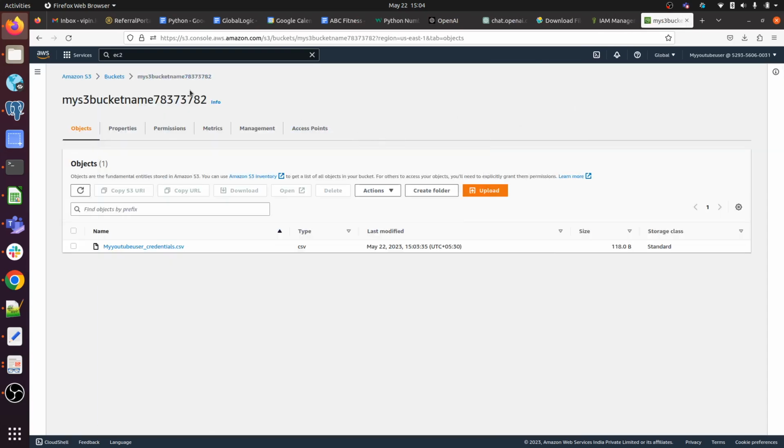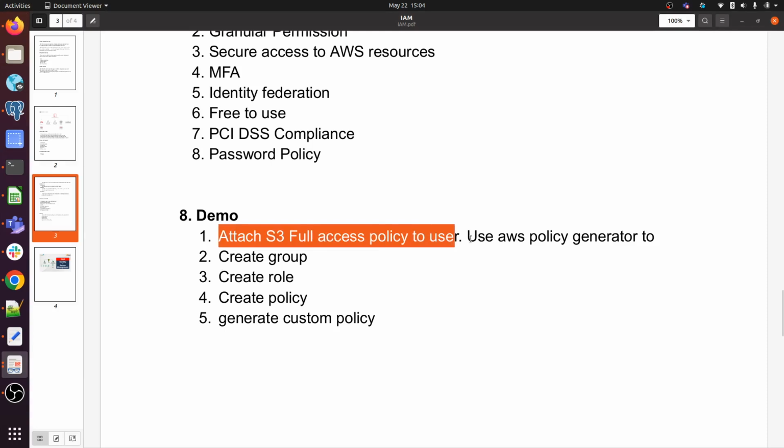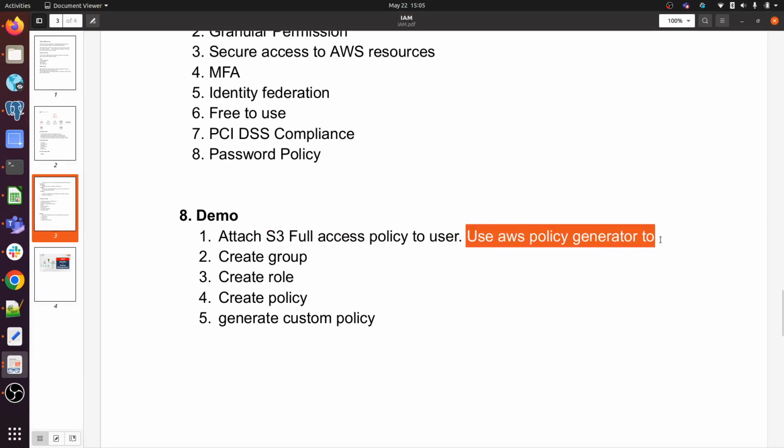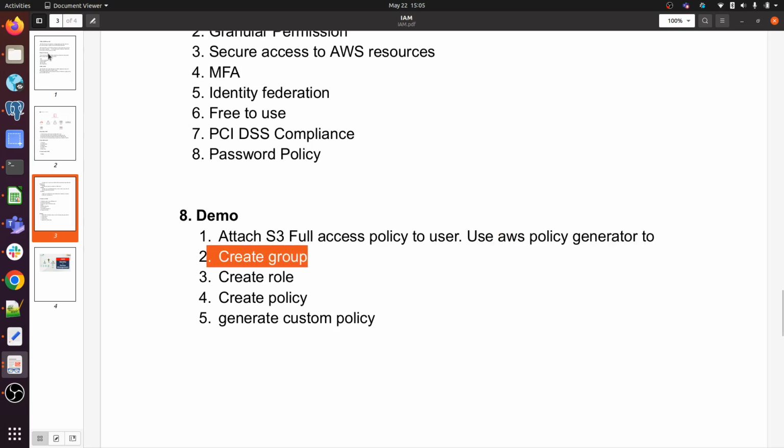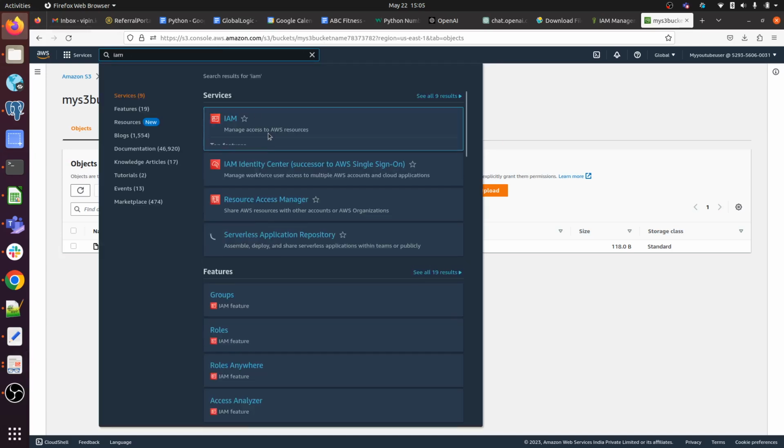So yeah, let me go to that S3. I have created one user and I have granted the S3 full access. Then we can create one group here. So let me go to the IAM.